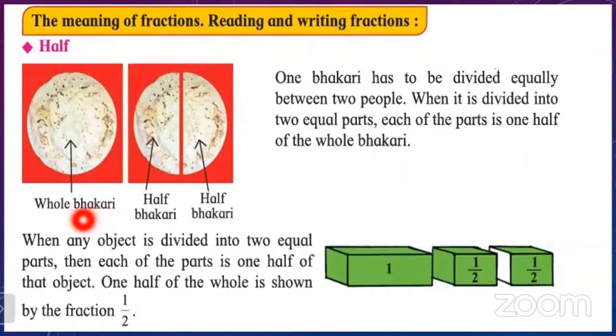So when any object is divided into 2 equal parts, what we are learning, 2 equal parts. When any object is divided into 2 equal parts, then each of the part is 1/2 of that object. So you can see here is one object which is divided into the 2 equal parts. So if we divide this into 2 equal parts, that is 1/2. This is another 1/2.